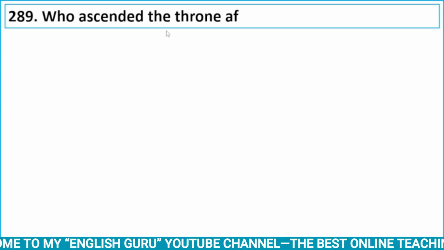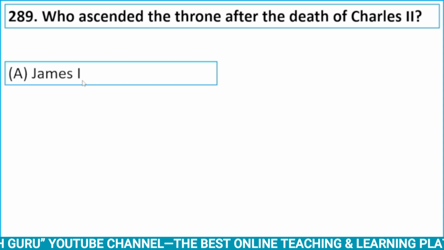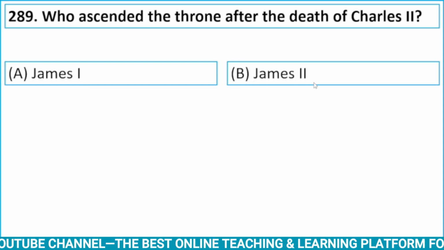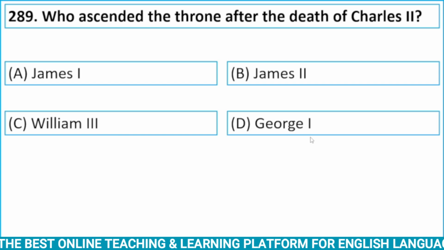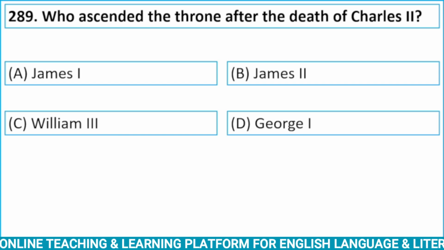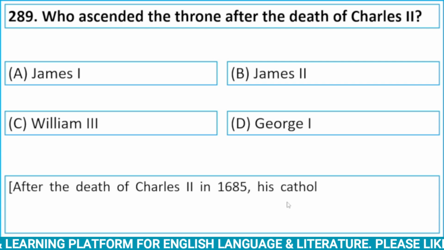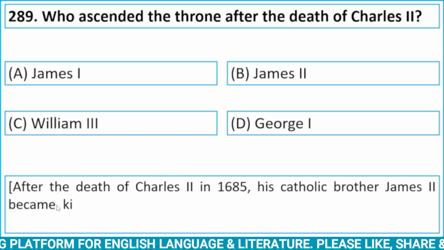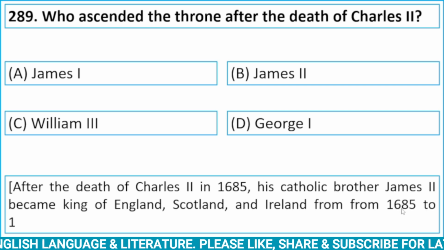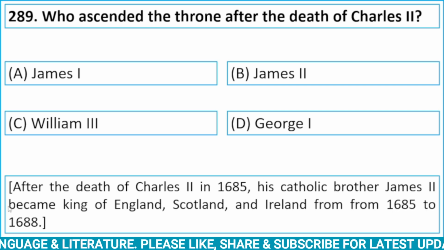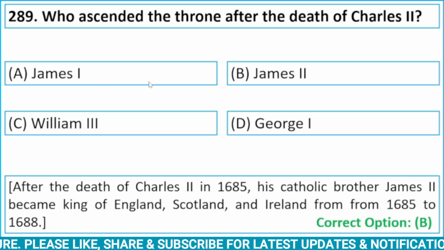Who ascended the throne after the death of Charles II? Option A, James I. Option B, James II. Option C, William III. And option D, George I. After the death of Charles II in 1685, his Catholic brother James II became King of England, Scotland, and Ireland from 1685 to 1688. Here, correct option is B, James II.